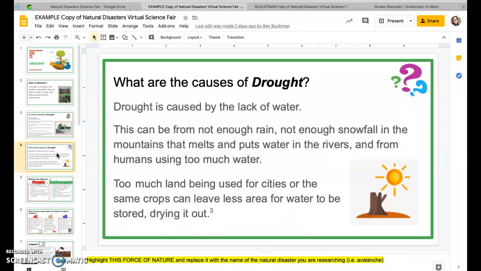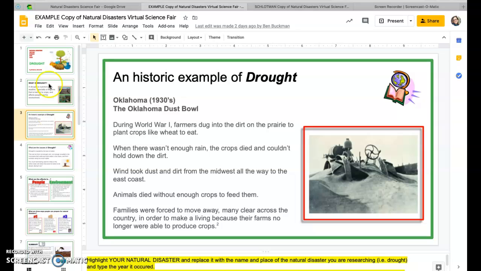Tomorrow we'll talk about the next slide, which is the causes of drought, so start looking for those. Again, please remember to look at those examples that we gave to you in the resources file. Make sure that you look at those. Click on those links to watch those videos and do some other research also.